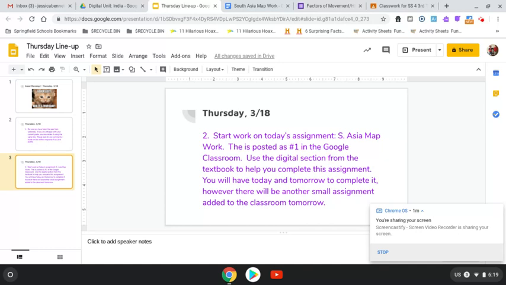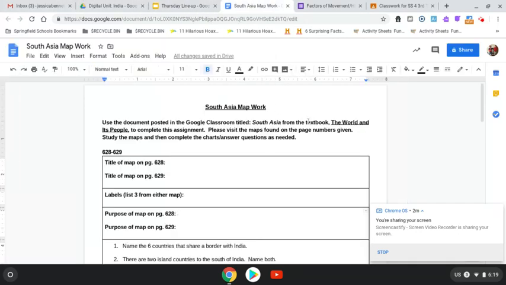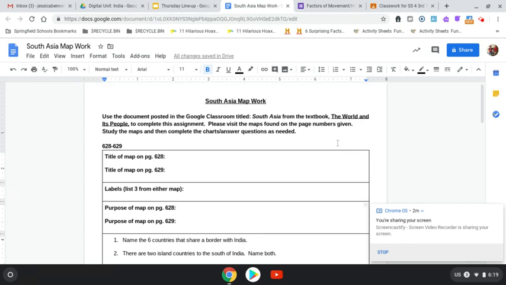Being that we are going to be learning about ancient India next, I figured the best way to start is just to look at the geography and the setup of Southern Asia in general, because that's where India is located. It is in Southern Asia. So, your assignment for today looks like this.